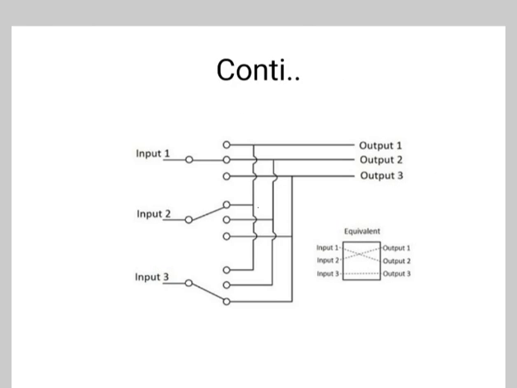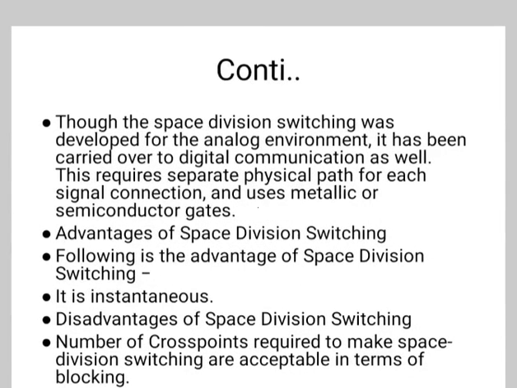Now this is the diagram where inputs 1, 2 and 3 are connected and we get the outputs 1, 2 and 3. Now here input 1 is connected to output 2, input 2 to output 1, and input 3 to output 3. Though space division switching was developed for the analog environment, it has been carried over to digital communication as well. These require a separate physical path for each signal connection and use metallic or semiconductor gates.